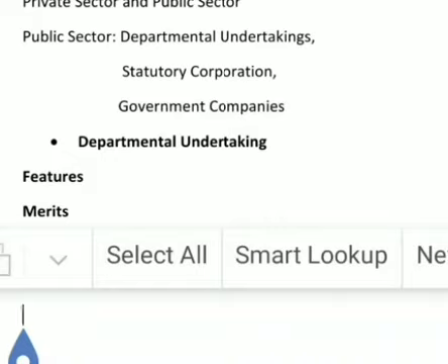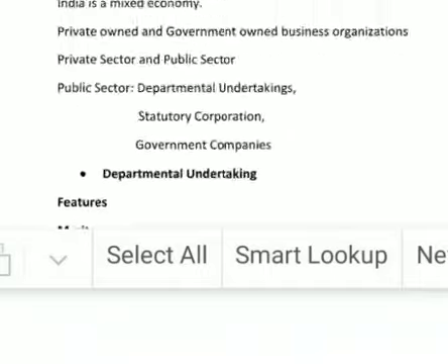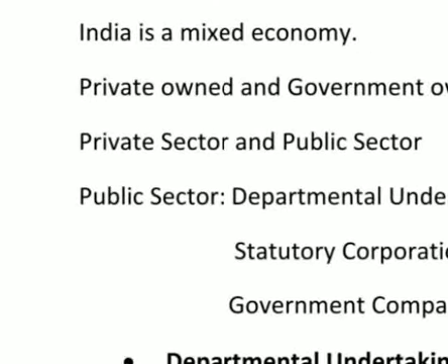The money comes from the treasury to run these departments, and whatever money the government gets goes back to the treasury so that it can run the organization well.